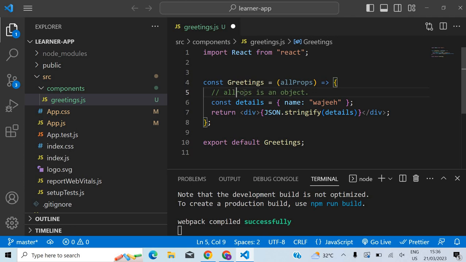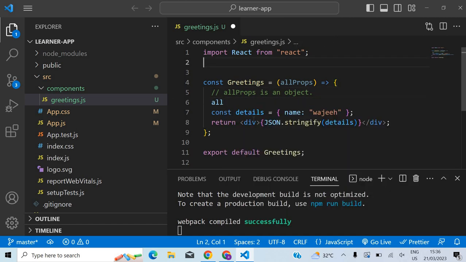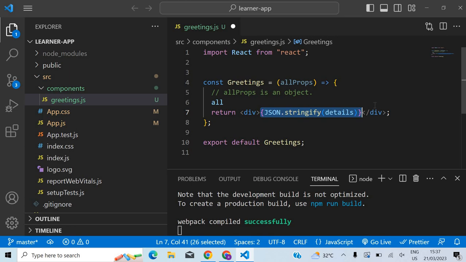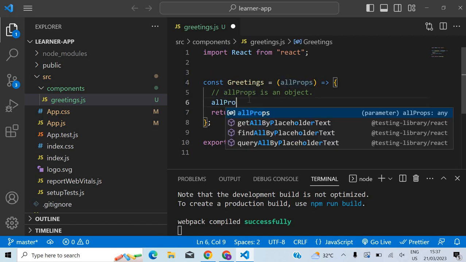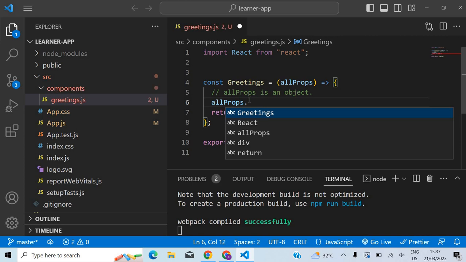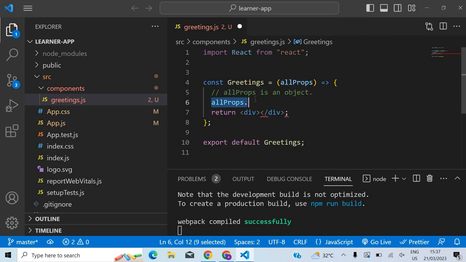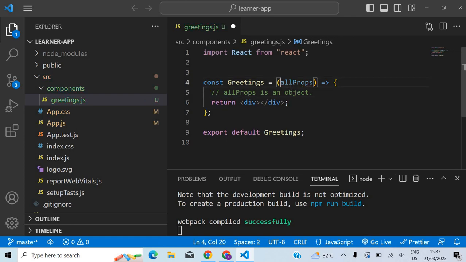So if it's an object, how do we access a particular property from that? Dot notation, right? Let me delete this one here, so this is empty as of now. If you want to access a particular property, you have to use dot notation, okay? allProps dot whatever property that you want to access. Simple as that. So that's the first point: every React component accepts one argument, and that argument is an object that contains all the properties or props for that component.